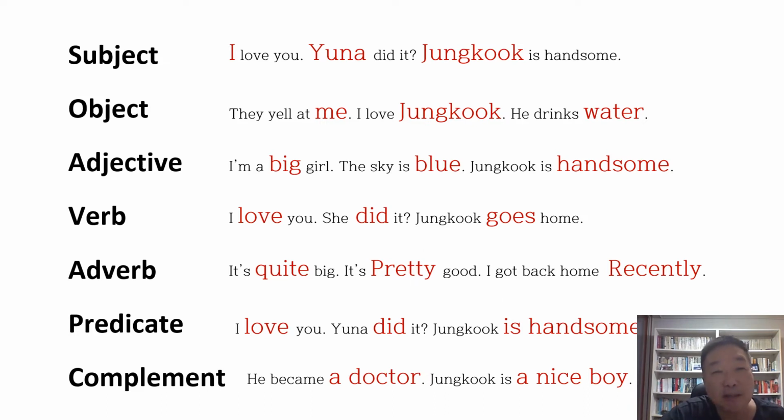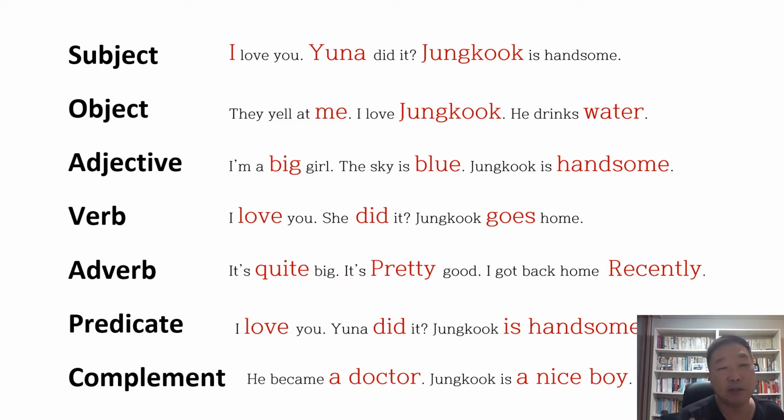The subject is I in I love you, or the Yuna. Yuna did it. Jungkook in Jungkook is handsome. The subjects are I, Yuna, Jungkook. And the object is, they yell at me. Me is the object. I love Jungkook. Jungkook is object. He drinks water. Water is the object in this sentence.